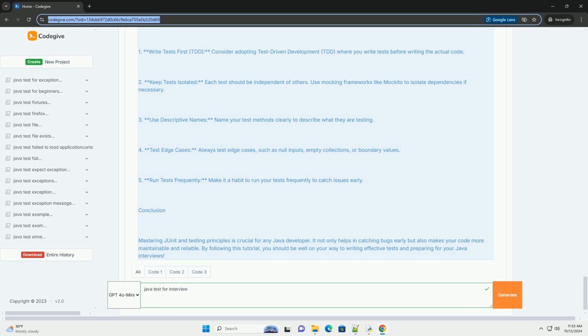Best practices for Java testing. 1. Write tests first, TDD. Consider adopting test-driven development, TDD, where you write tests before writing the actual code.